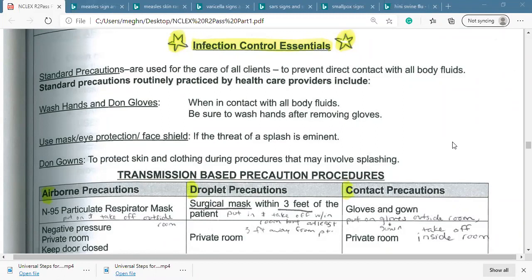Simple hand washing can prevent the spread of infection. So universal precaution includes hand washing and also wearing the gloves. Wearing the gloves and hand washing is a standard precaution. So before we start any dealings with the patient, before we start any procedure, we should wash the hand. Not only before, after we finish the procedure or after we finish caring for the patient, we have to wash the